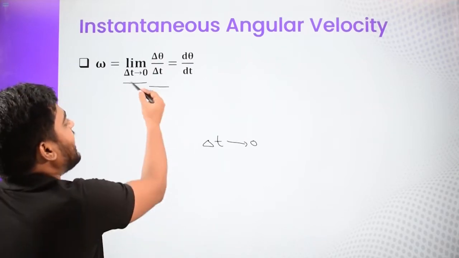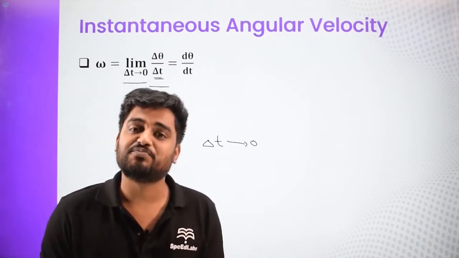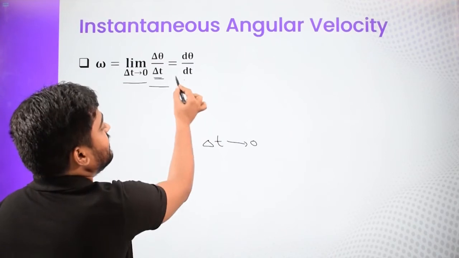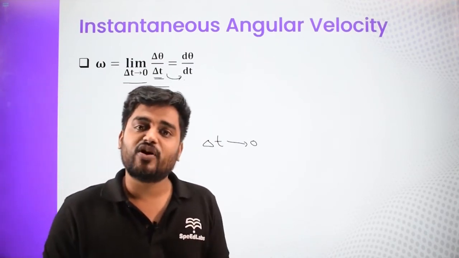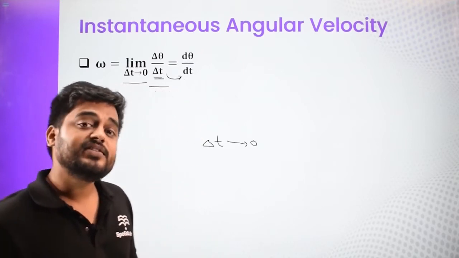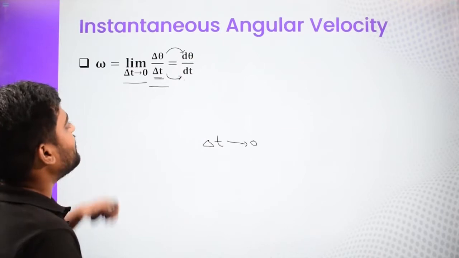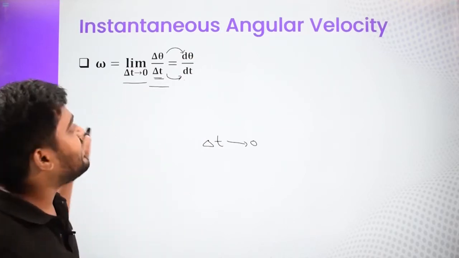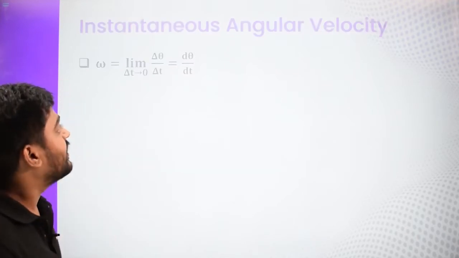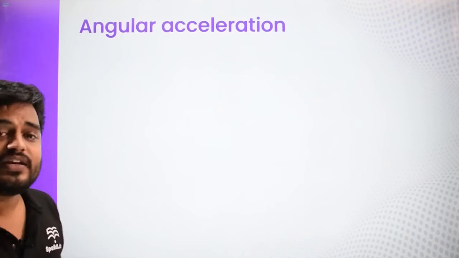When the time approaches 0, this time duration becomes infinitely small, and that is written as dt. And what about delta theta? When the duration is very small, the change in angular displacement is also going to be very small, so it becomes d theta. So this is how we define our omega, that is d theta by dt, your instantaneous angular velocity. Next is angular acceleration. So what is angular acceleration?